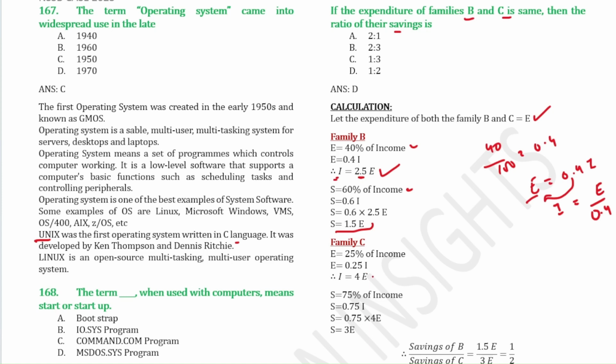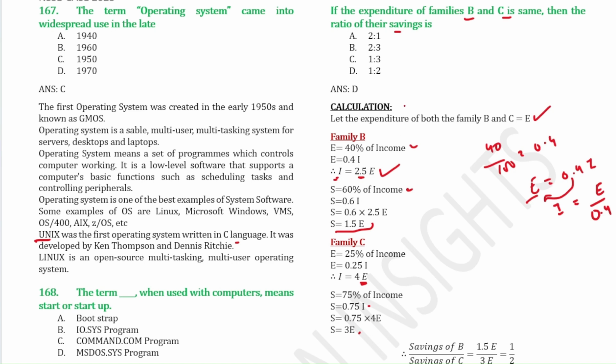Similarly, you do the same thing for family C. That is, expenditure for family C is given as 25% of income, so 0.25 of I. Now from this, you find the value of I. After finding the value of I, the savings for family C is given as 75% of income, right? So 75% of income will be 0.75 I. So substitute the value of I for family C, okay? So if you substitute the value, you will get the saving as 3E.